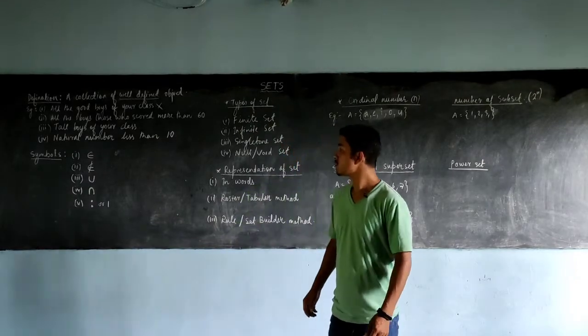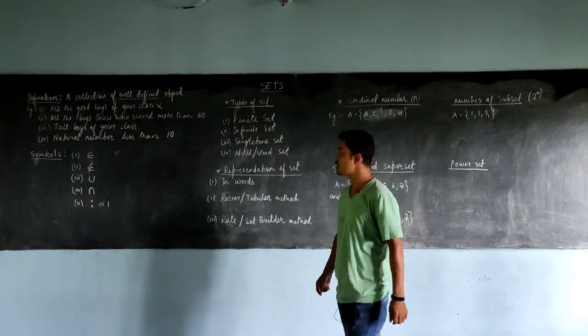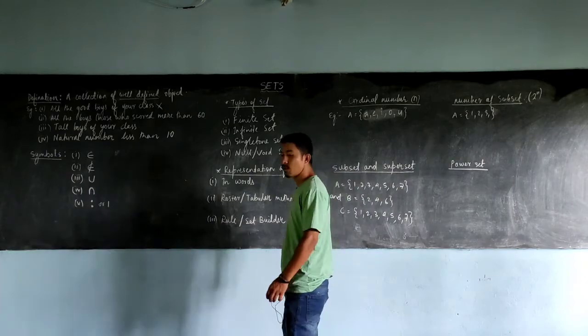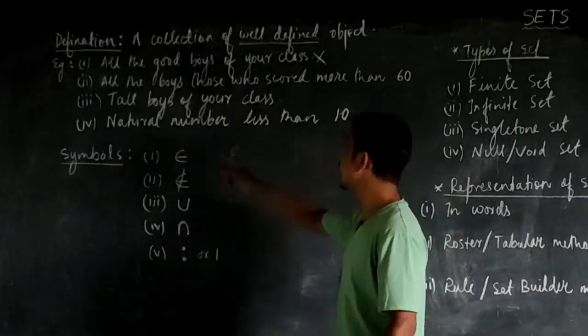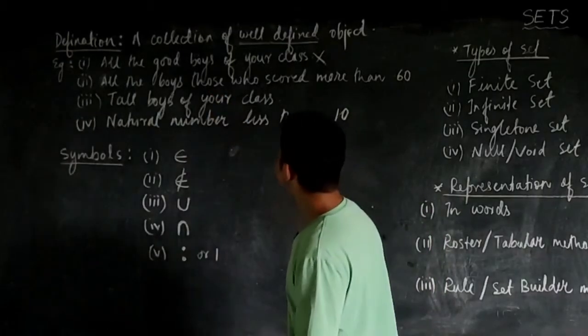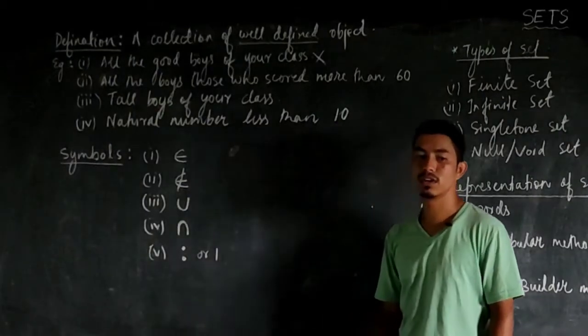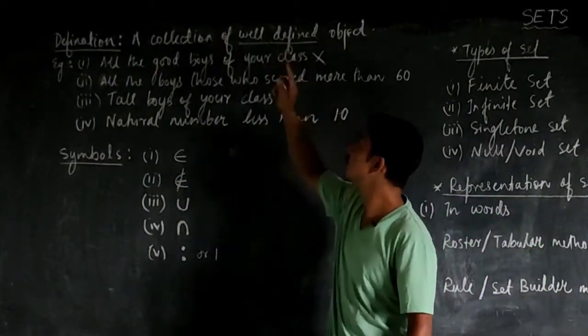Hello my dear students. So today we'll learn the first chapter of your mathematics, that is sets. So now coming to the definition of set, here I have written what is a set. A set is a collection of well defined objects. So here the term well defined, what does it mean?